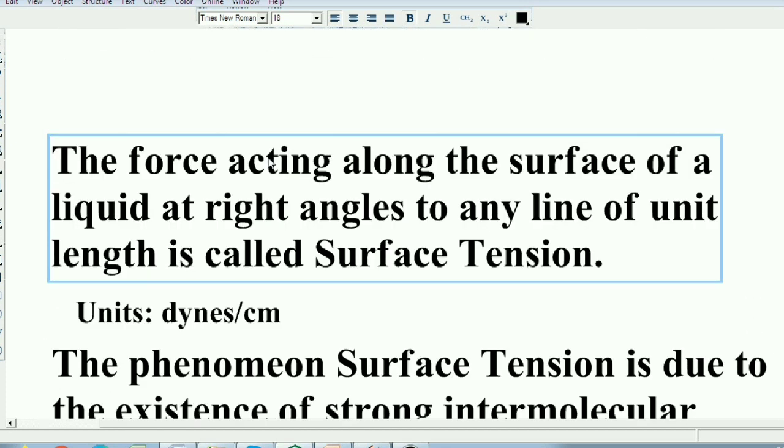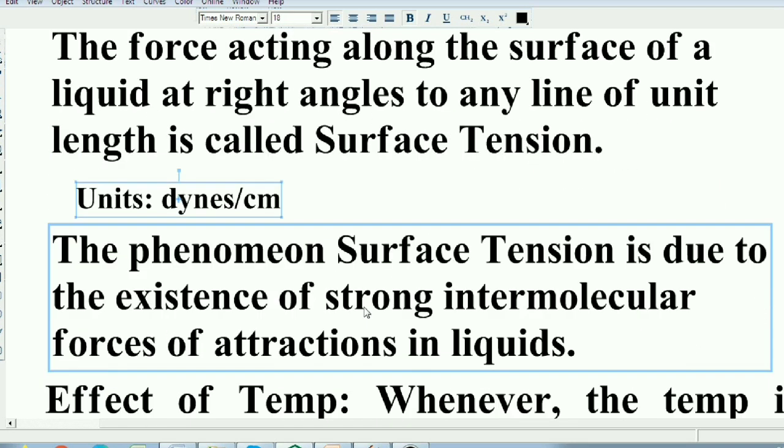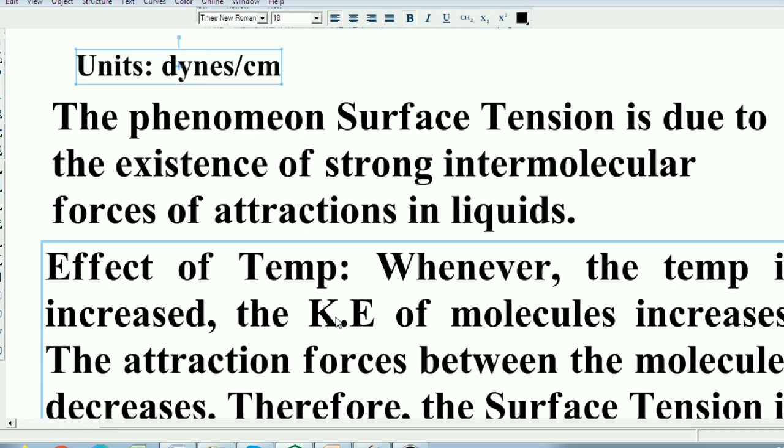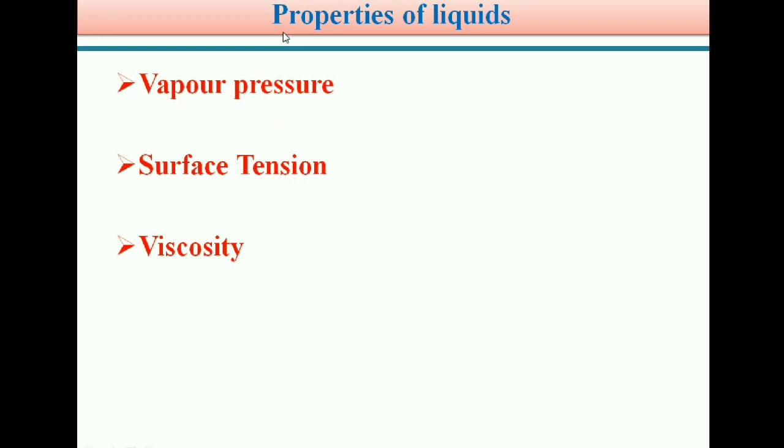The force acting along the surface of a liquid at right angles to any line of unit length is called surface tension. The unit for surface tension is dynes per centimeter. When we increase the temperature, the surface tension decreases due to the increase in kinetic energy of the molecules. As a result, the attraction between the liquid molecules decreases. Hence surface tension decreases. Students, next in the properties of liquids, we discuss the property viscosity.